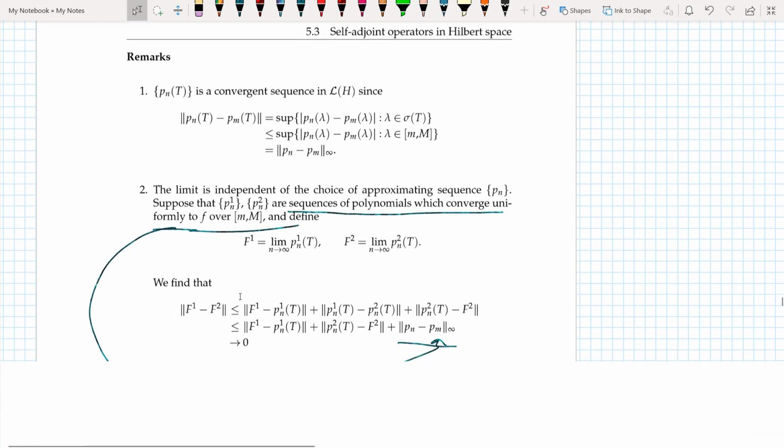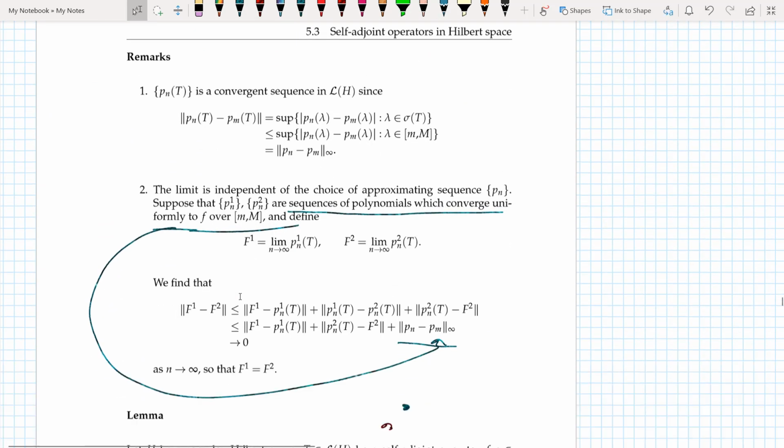So what I do is I say that p_n of t is a convergent sequence in L(H). Why is it convergent? Well, if you see this, it is just the definition we saw from above, and this equals the supremum of this.